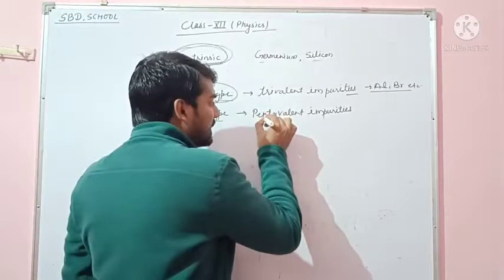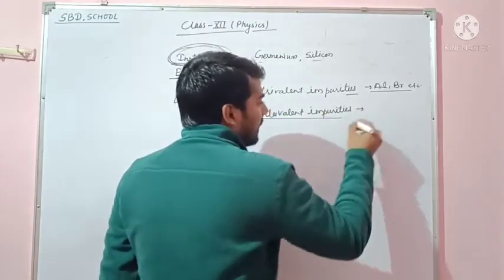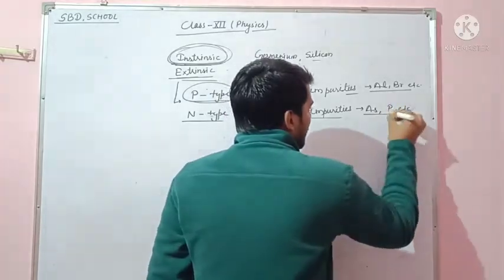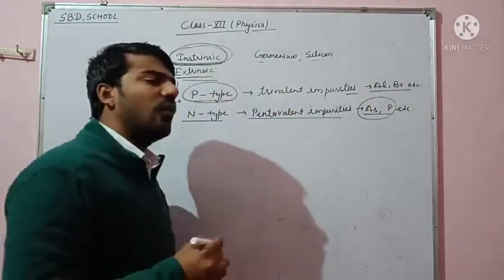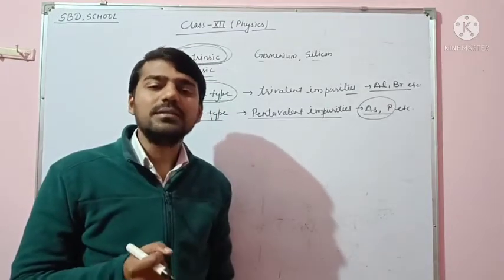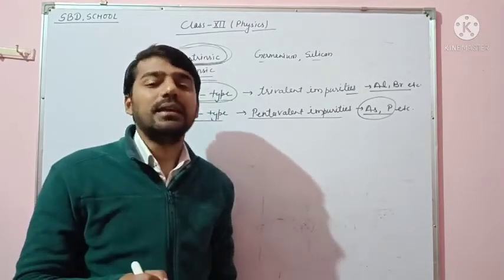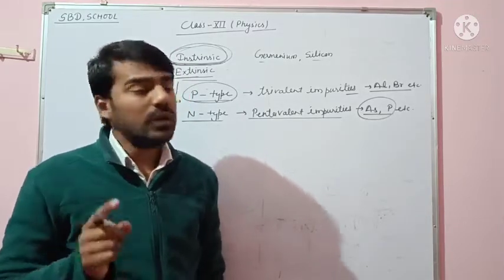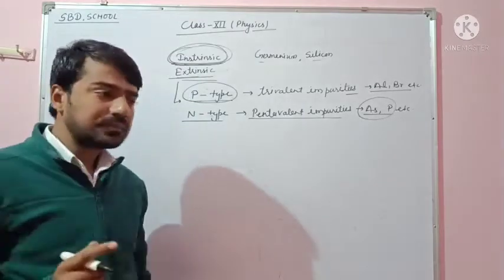Examples of pentavalent impurities are arsenic, phosphorus, etc. These pentavalent impurities are added to a pure semiconductor to convert it into an n-type semiconductor.